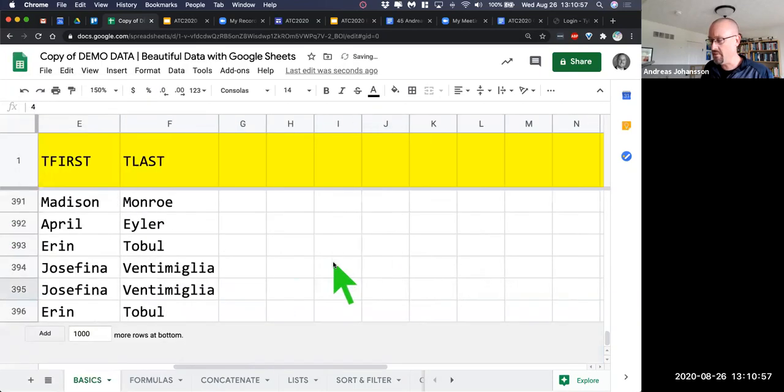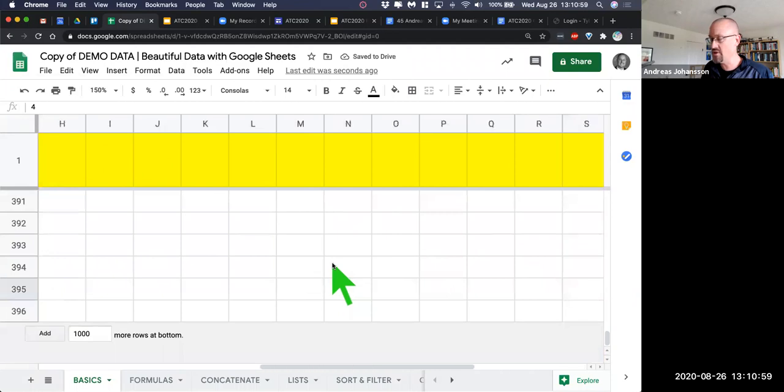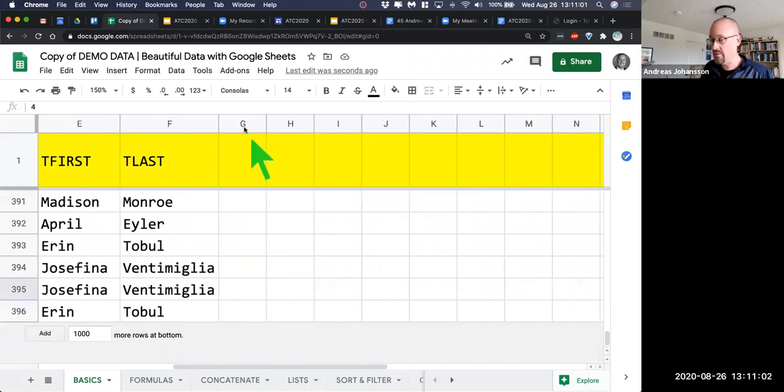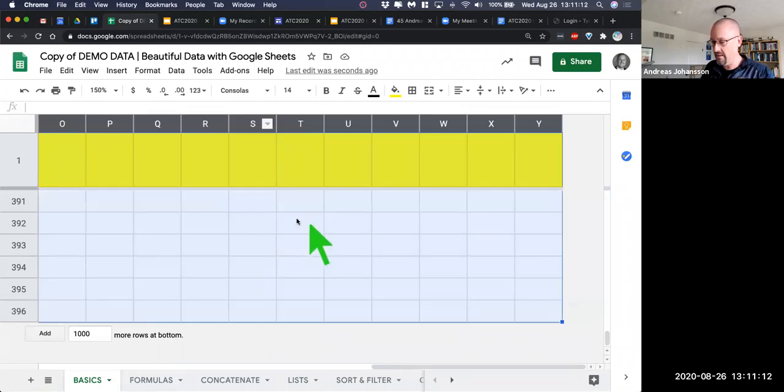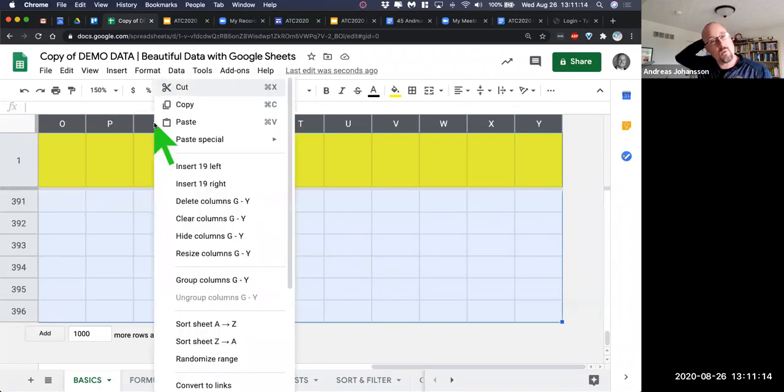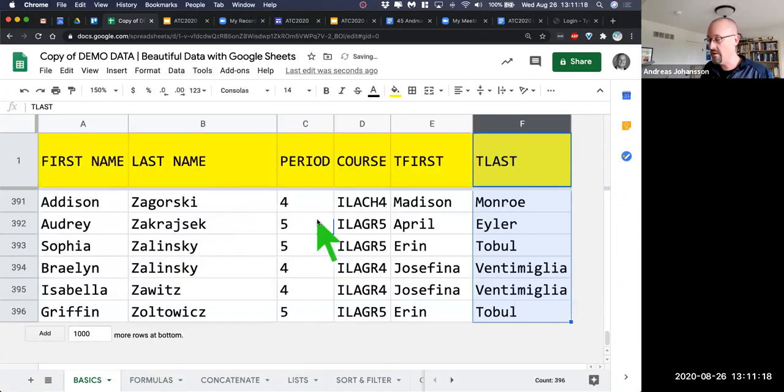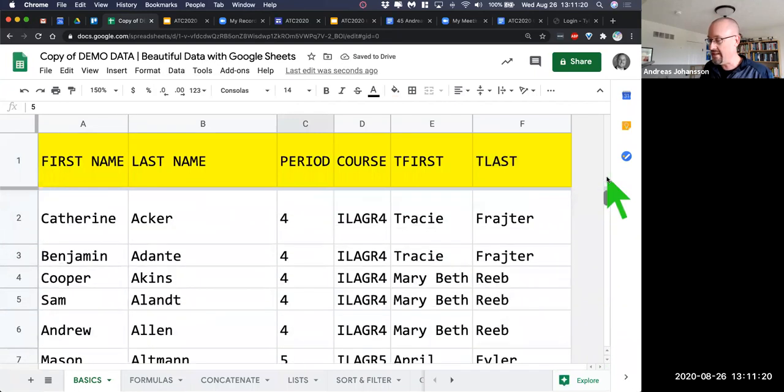And I'm going to do the same thing. I'm scrolling to the right, and I see a bunch of extra columns that I don't need. So I'm going to highlight column G, and you guessed it, Command Shift or Control Shift. I'm going to hold those down, and then right arrow, boom. And it'll select all of them. And I'm going to right-click on one of the columns, and I'm going to say delete columns G through Y. So now I have a much smaller data set.